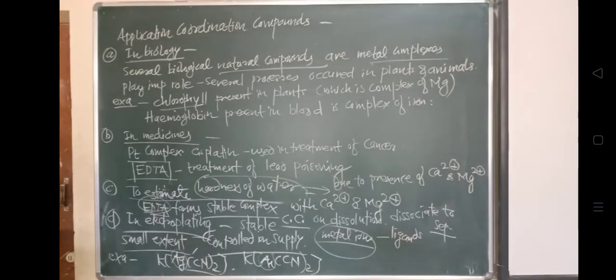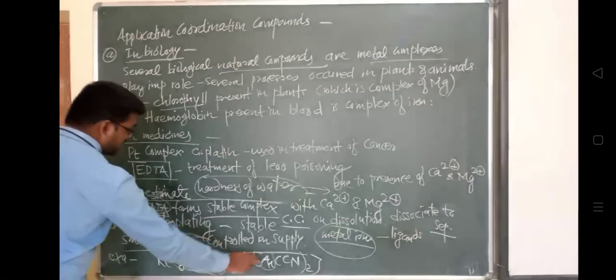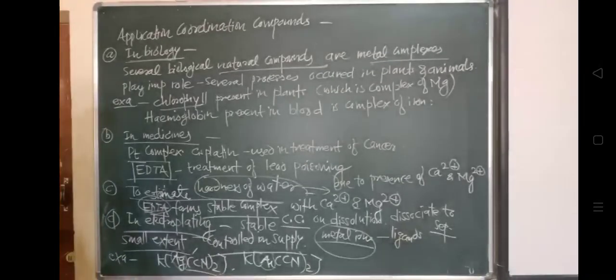These are the noble metals. Ag and Au are noble metals, so for their electroplating we can use stable coordination compounds.